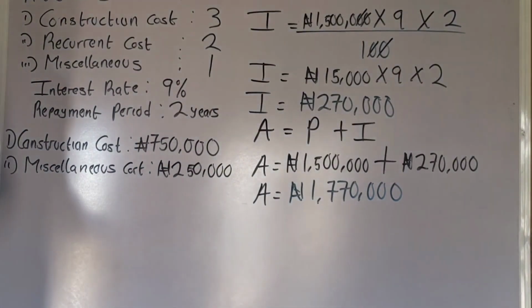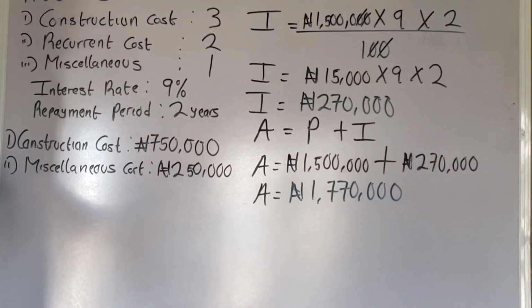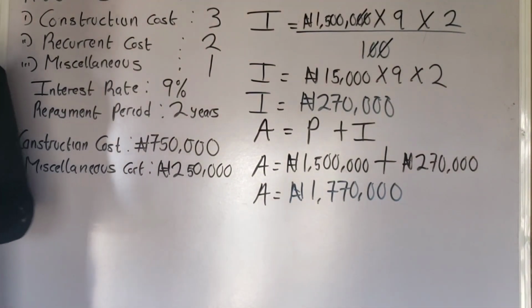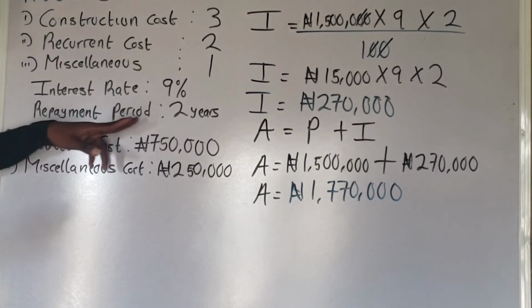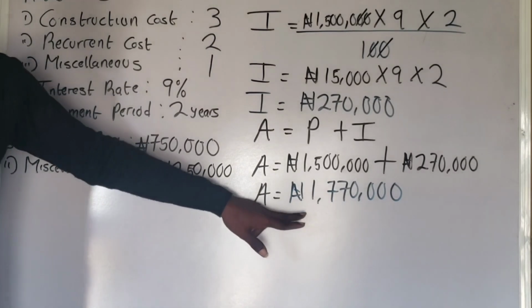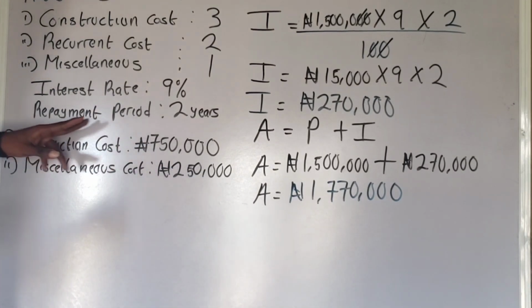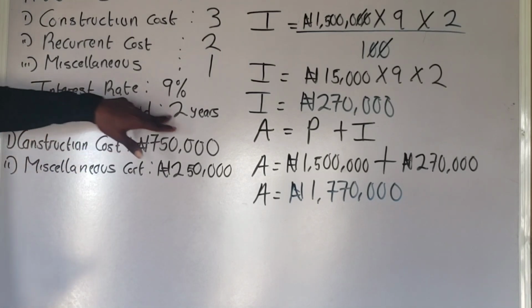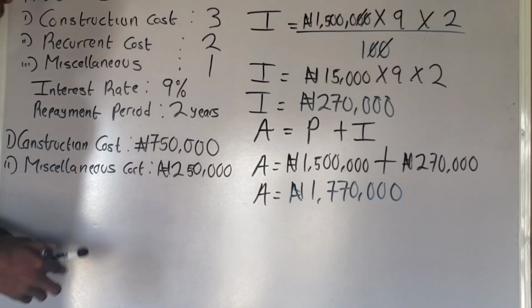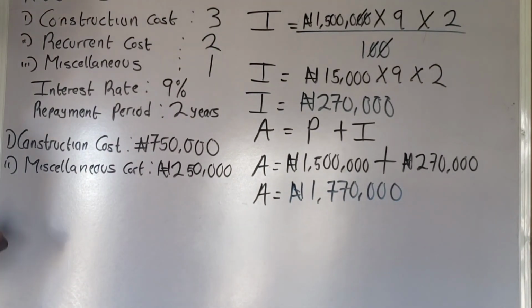Now, because you are going to pay this amount back in 2 years' time, you are going to divide this amount by 2. That is how to get the amount that you are going to be paying year by year. You understand? If they gave you a repayment period of 3, you are going to divide this amount by 3. But the repayment period is what? 2 years. So to know how much I'm expected to repay per annum, that is year by year, I'm going to divide it by 2. So the amount to be paid year by year.